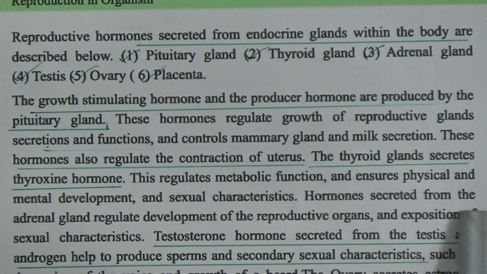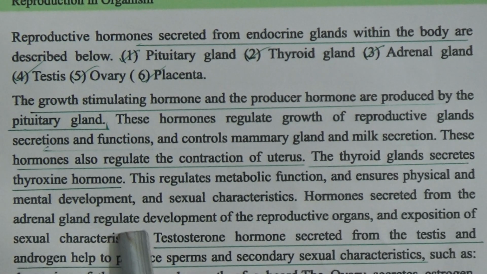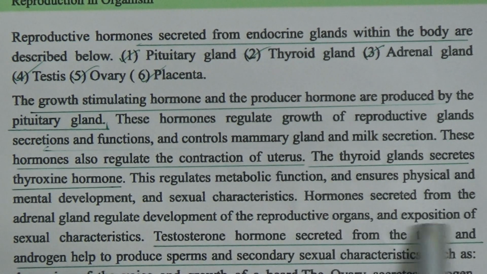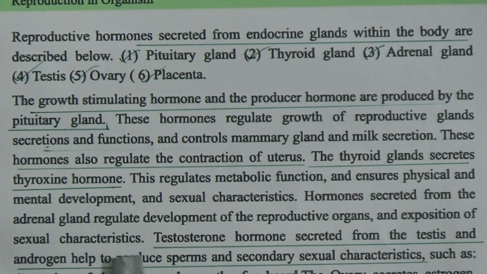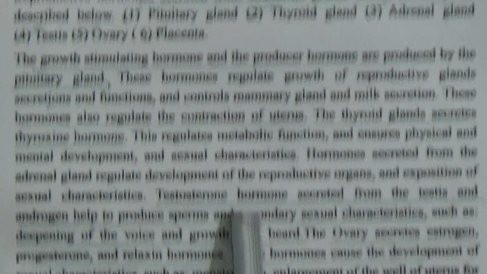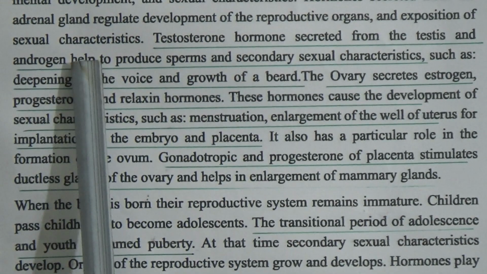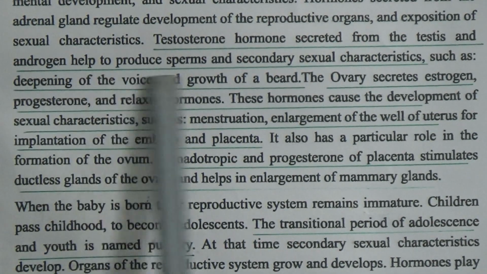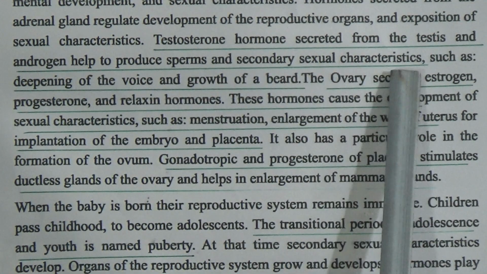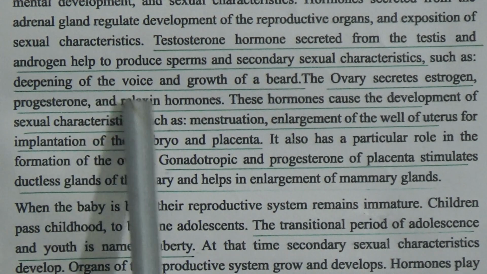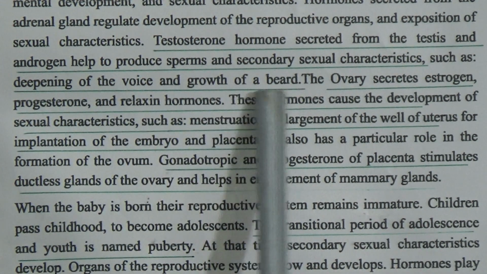Hormones secreted from the adrenal gland regulate development of the reproductive organs and expression of sexual characteristics. Testosterone hormone secreted from the testes, and androgen, help to produce sperm and secondary sexual characteristics such as deepening of the voice and growth of a beard.